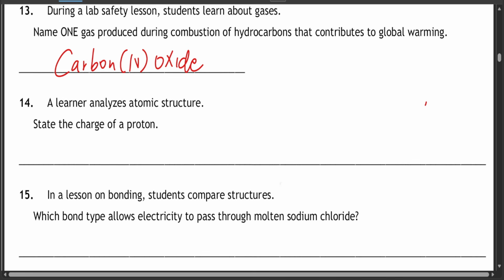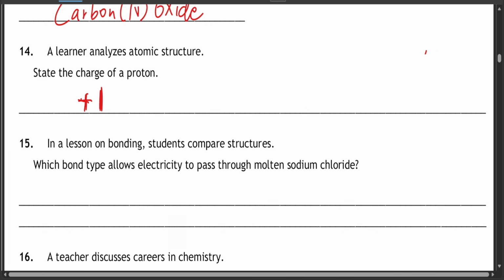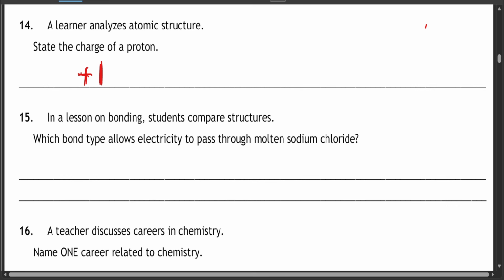Question 14. A learner analyzes atomic structure. State the charge of a proton. The charge of a proton is basically +1 always. So it's a positively charged subatomic particle. An electron is usually -1, a negatively charged particle, and a neutron is usually 0 because it's neutral.